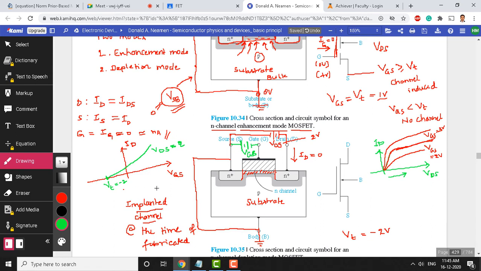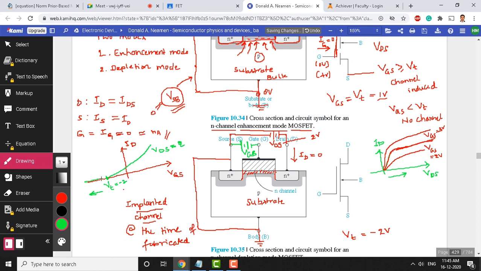Now you understood exactly for what gate source voltage the channel exists. When you apply more negative than minus 2, we showed for minus 3, minus 4 what is going to happen. Minus 3 means you are moving in the negative direction, and when you move in the negative direction, current will be 0.